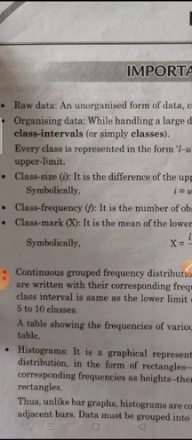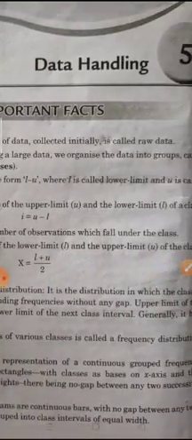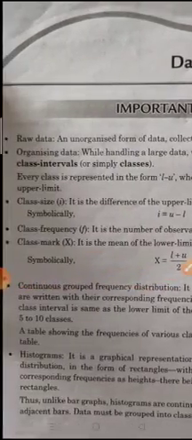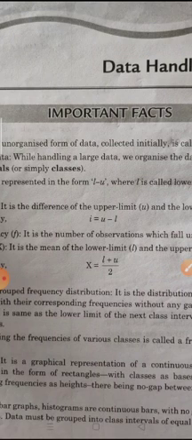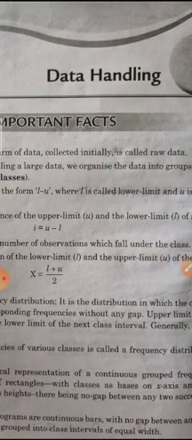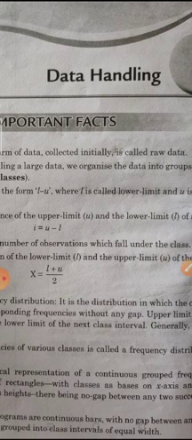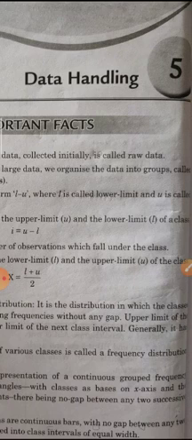Means continuous grouped frequency distribution, यानी लगातार जो frequency है तो ग्रुप में कंटिन्यूस कैसे करेंगे? So it is a distribution in which the classes are written with their corresponding frequency, means continuous frequency: 5 to 10, 10 to 15, 15 to 20, 20 to 25, 25 to 30. So these are continuous frequencies without any gap. Here there is no gap because the class size is 5 and regular. Suppose 5 to 10 and 10 to 15, so no gap here, and 15 to 20.